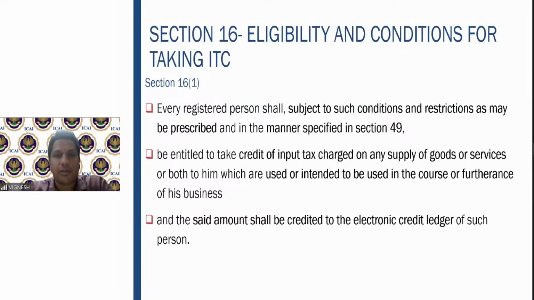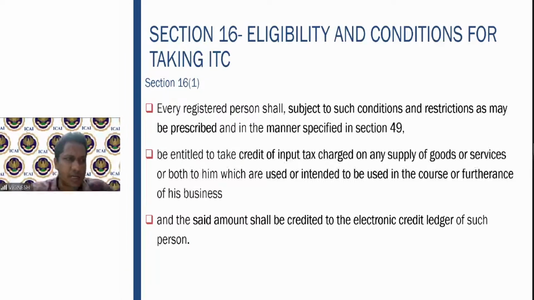So section 16 refers to eligibility and conditions for claiming the input tax credit. 16 subsection 1, every registered person, important point, registered person. That means who can claim the input tax credit? Only if you are registered under GST. Only they can claim the input tax credit. The first words itself proves the same.